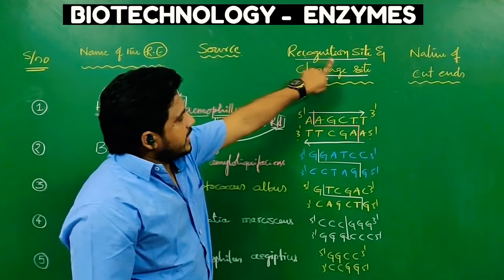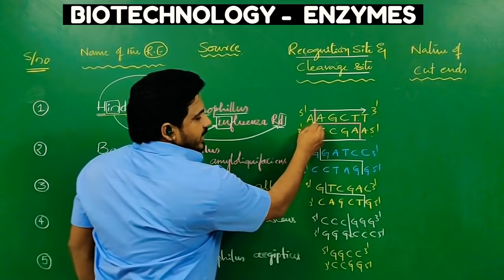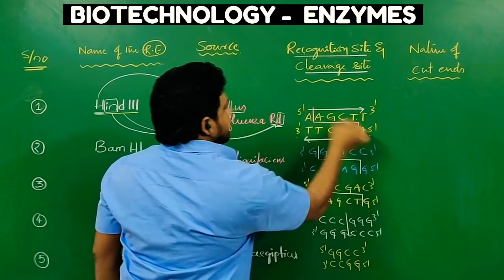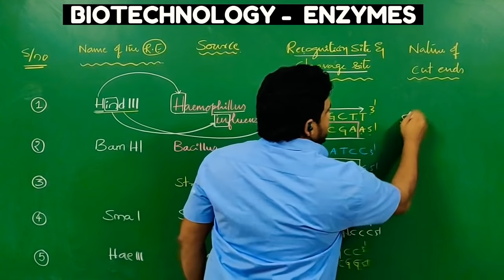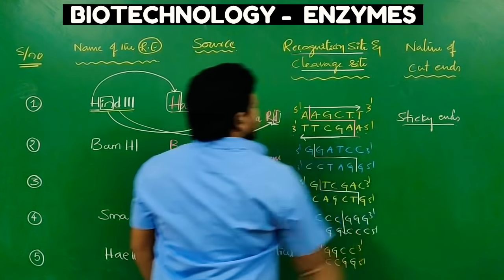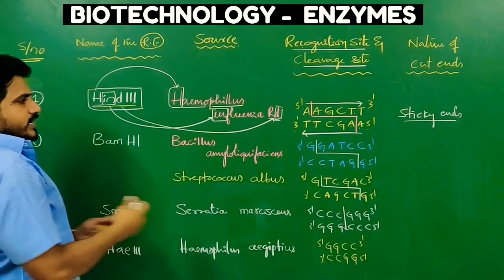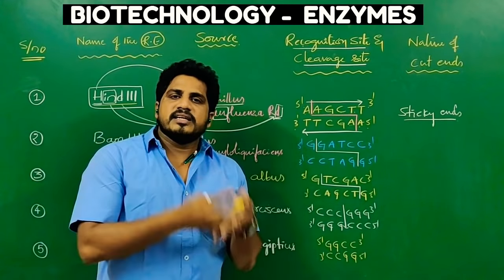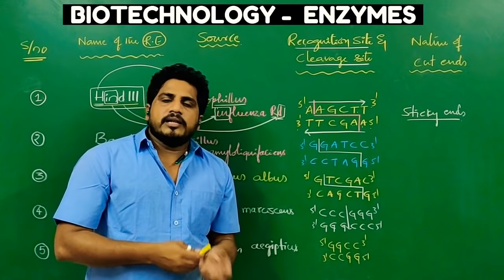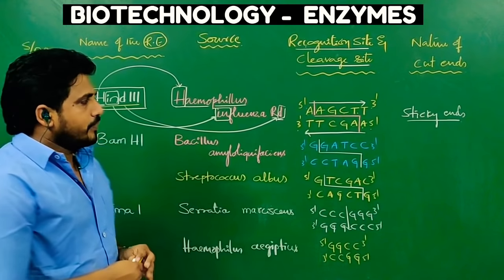Here the recognition site means AAGCTT. The cleavage site means between A and A, here and here. It cuts at both places, so sticky ends will be produced. So a question comes like this: does HIND3 produce sticky ends or blunt ends? The answer is sticky ends. Or one of the following helps to produce sticky ends; if HIND3 is there, that would be the answer.